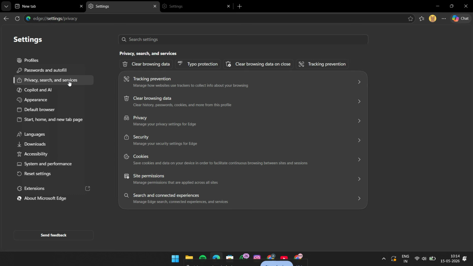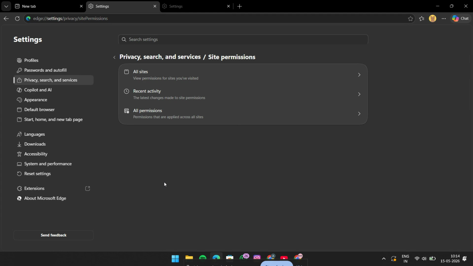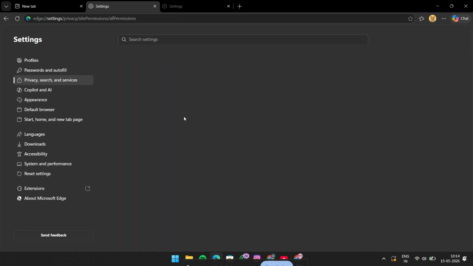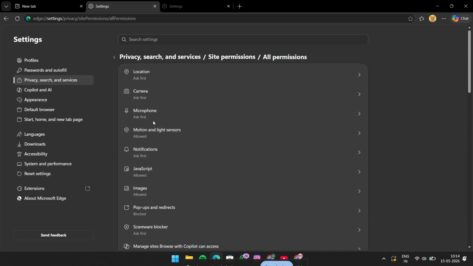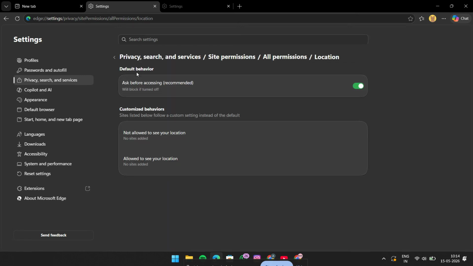Now scroll down until you find the section called Site Permissions. Click on it to open all the permissions available for websites in Edge. Inside Site Permissions, look for the option that says All Permissions. Open that section, then find Location. This is the setting that controls whether websites are allowed to request and use your location data. Click on Location to open the Location Permission settings.